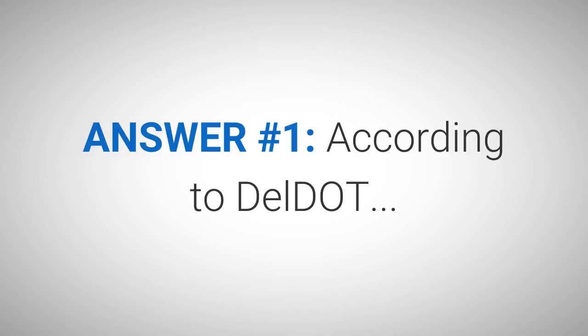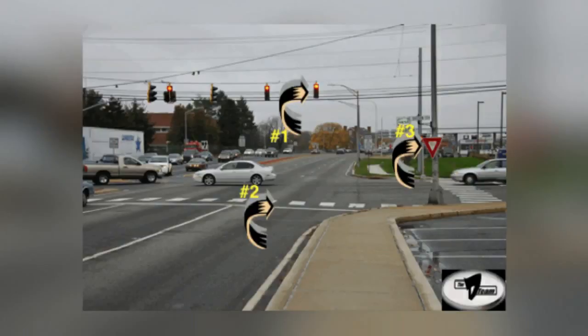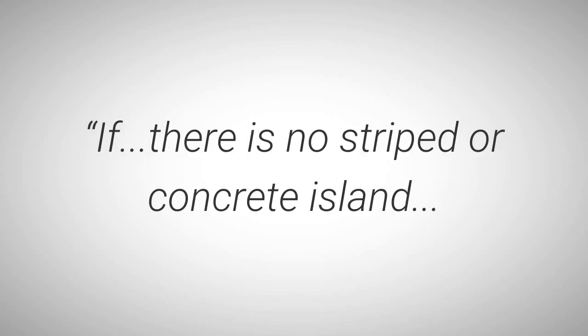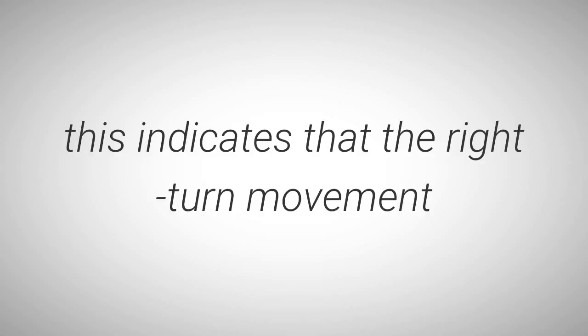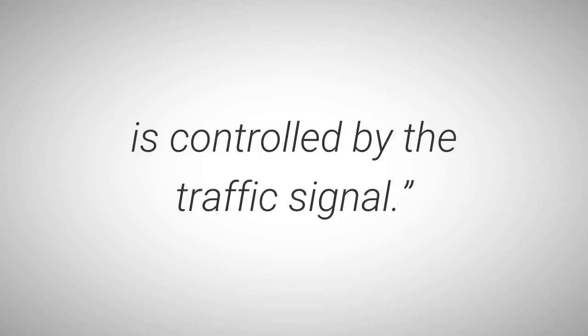Answer number 1. According to DelDOT, the right lane in intersection picture number 5-5 above is a traffic signal, arrow number 1, controlled lane. If there is no striped or concrete island, this indicates that the right turn movement is controlled by the traffic signal.